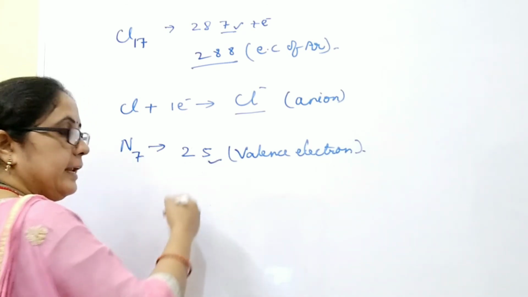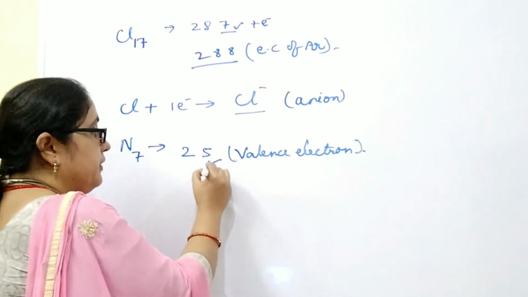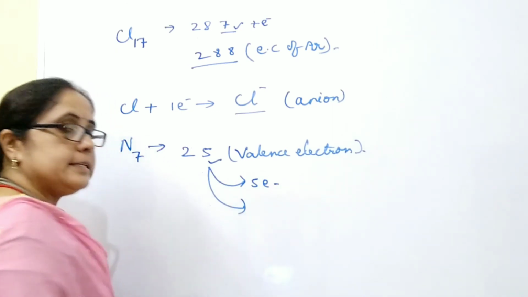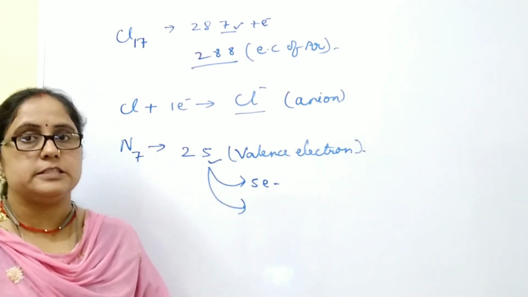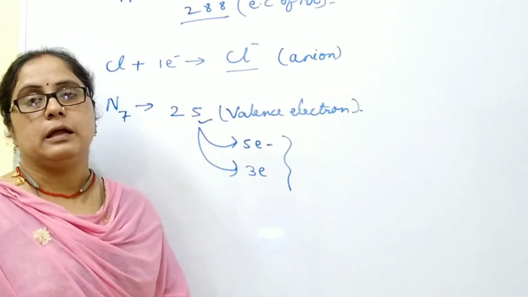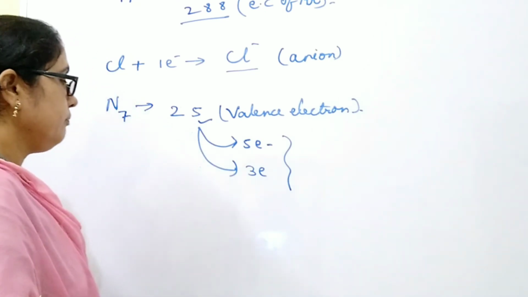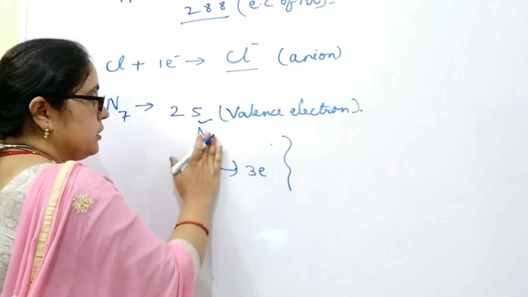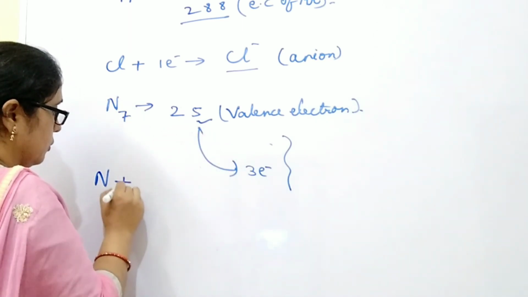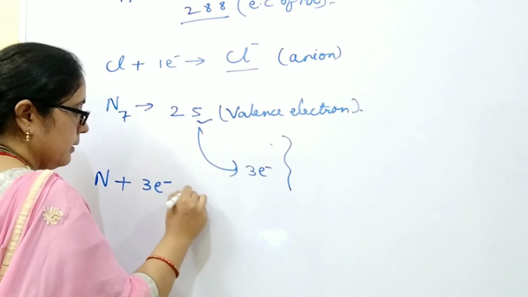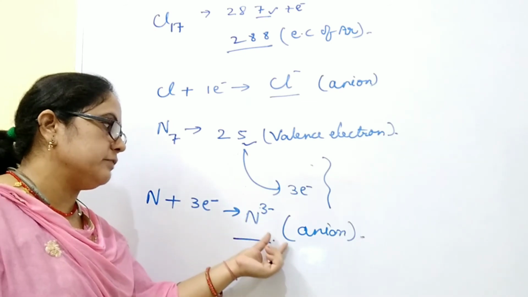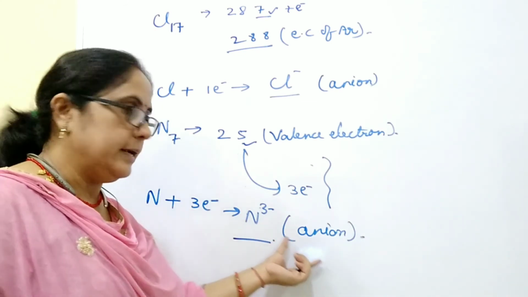By gaining, because it is difficult to lose 5 electrons, while it needs less energy to gain 3 electrons to complete 8 electrons in its outermost shell. Therefore, nitrogen gains 3 electrons. When nitrogen gains 3 electrons, it carries 3 negative charges. This negatively charged nitrogen atom is called an anion, the nitride ion.